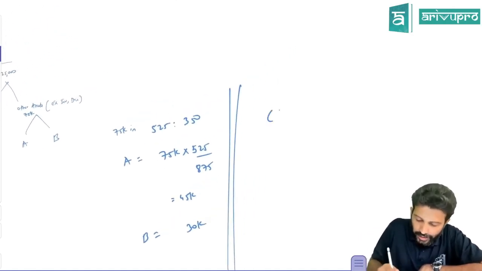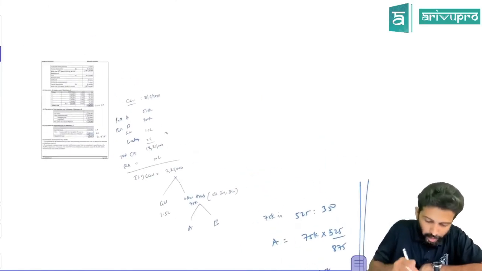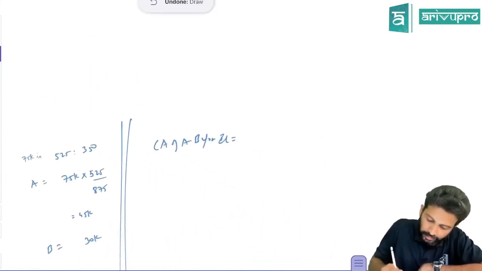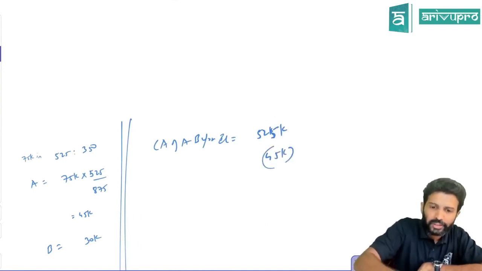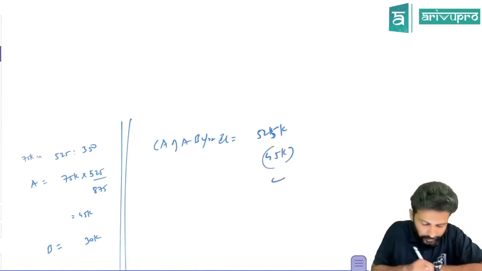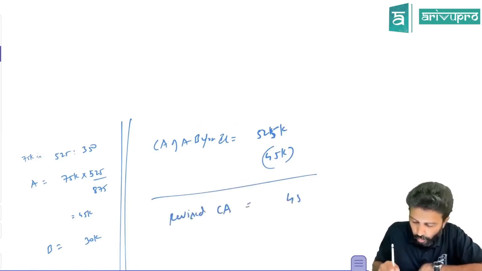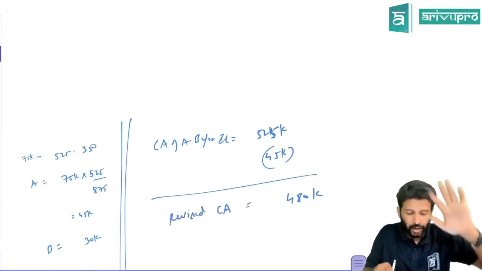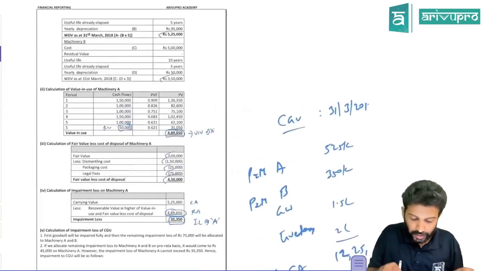What was the carrying amount of machinery A before impairment loss? We already found out, it was 525. How much impairment loss as per this rule are you getting? 45. That means 525 minus 45 is 480,000. So the revised carrying amount after impairment loss will be 480,000. But hang on. Do you know machinery A's value in use and fair value less cost to sell?